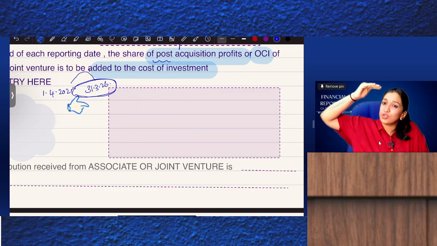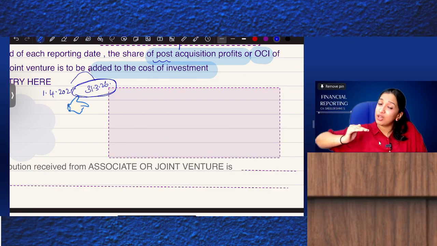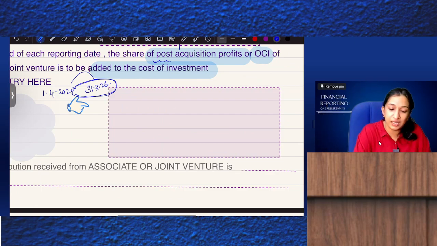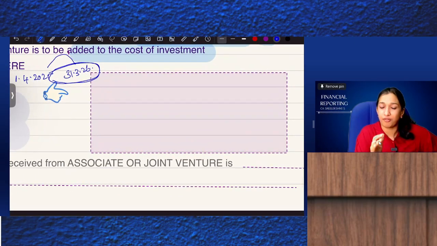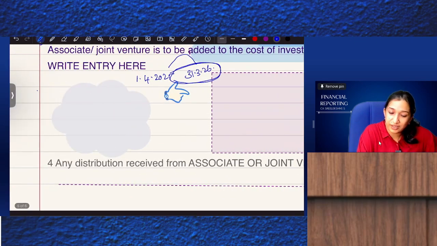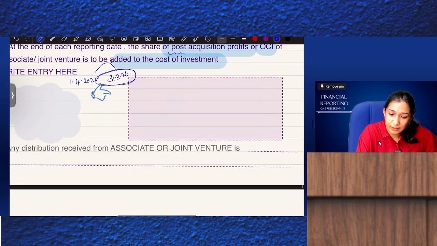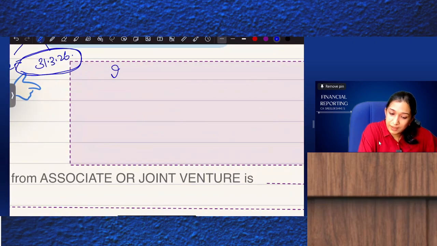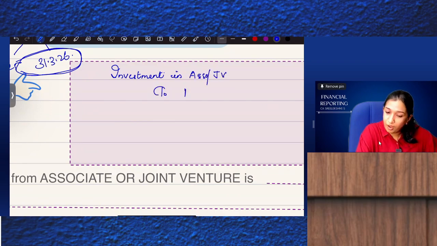Whatever post-acquisition profits or losses of the associate company, assuming it is profit, we'll pass the journal entry. What is the entry? Investment account debit, investment in associate or joint venture, to P&L if they earned profit.